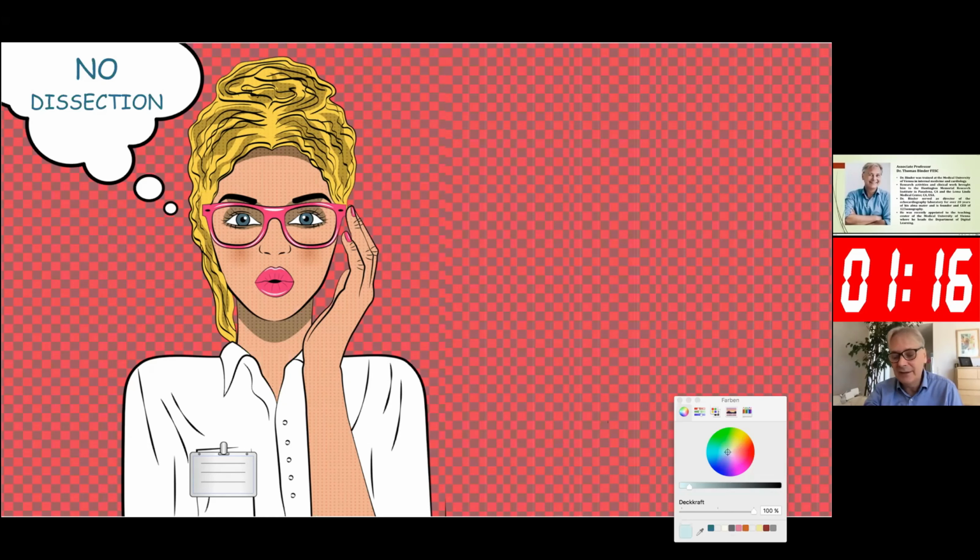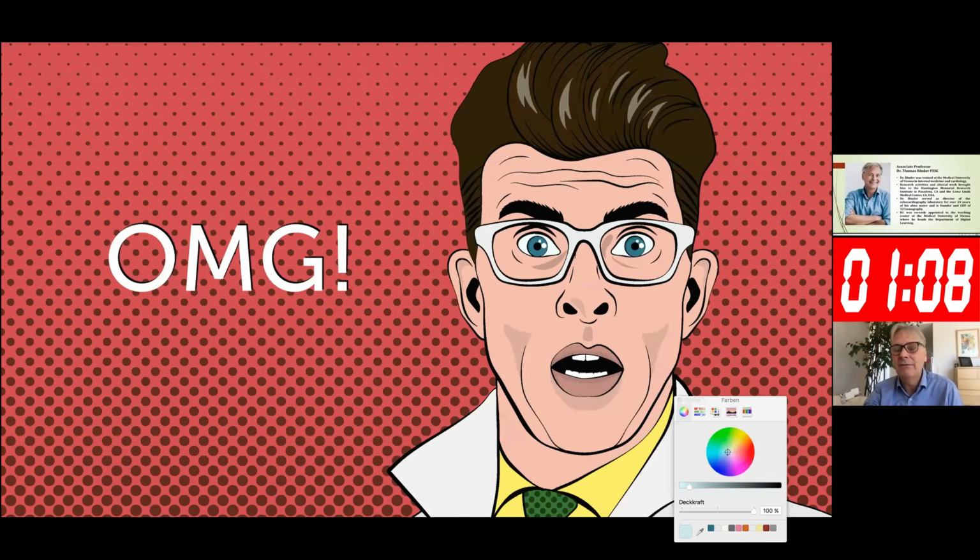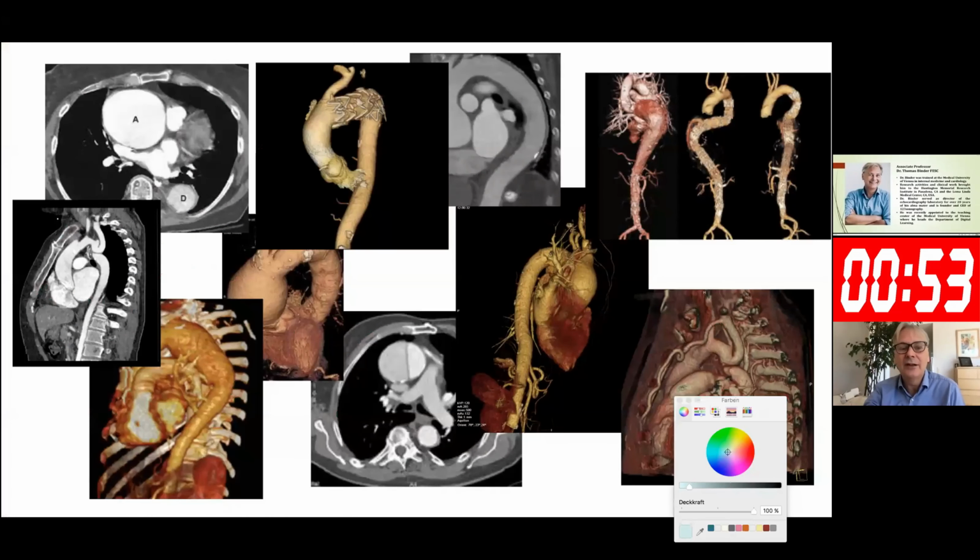So for me, this was a strange situation, and I was wondering, why could that happen? I mean, I saw this transthoracic echo with the dissection, and how can I just miss this? I was also shocked, because at that time, I was young, my reputation was at stake. The patient was, of course, in a situation where he might have had an operation, even though he didn't need one. And then I went on to research and go back to the radiologist to make sure that there was truly no dissection, which there was not.